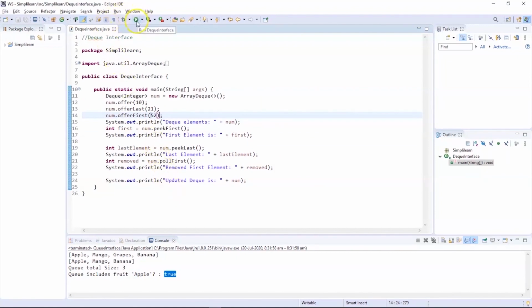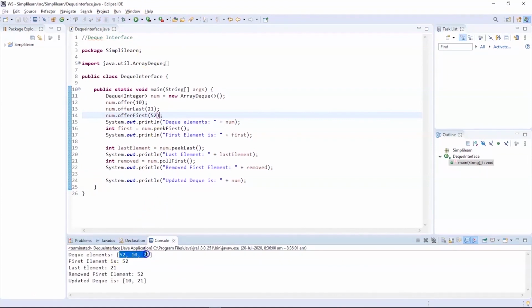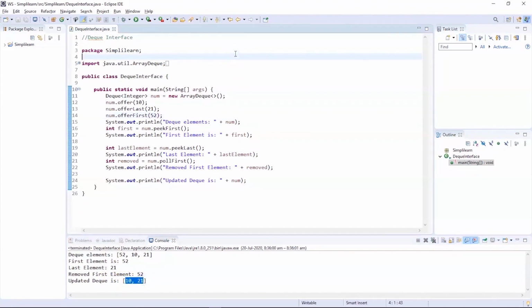Now let's try to execute this program and see the output. As you can see, the program got successfully executed, and the elements which we pushed into the Deque were 52, 10 and 21, with 52 being the first element and 21 being the last element. We then removed the first element, which is 52. After that the updated Deque has 2 elements, which are 10 and 21. So this is how Deques work.